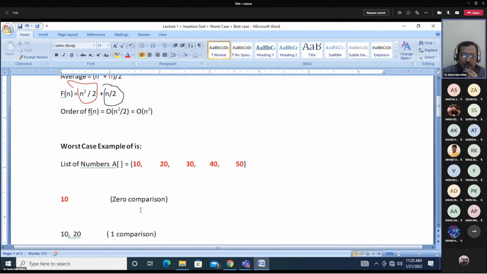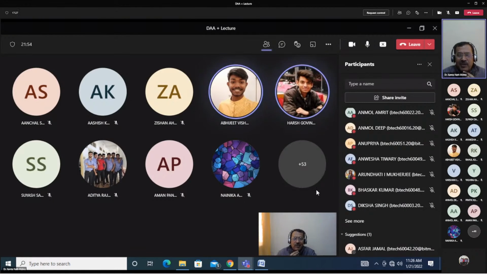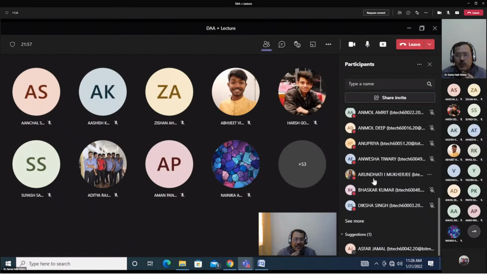Is it clear to everyone? When you took the second number 20, it was compared with 10, and since 20 is more than 10, let's put 20 next to 10. 10 is placed at position A0, so let's place 20 at position A1. Is it clear to everyone? I will move forward now. Anupriya, is it clear? Yes, sir.